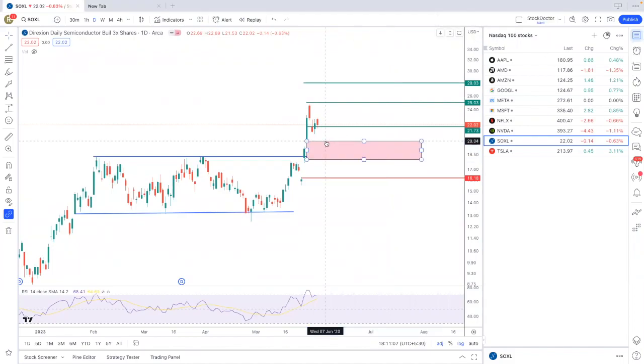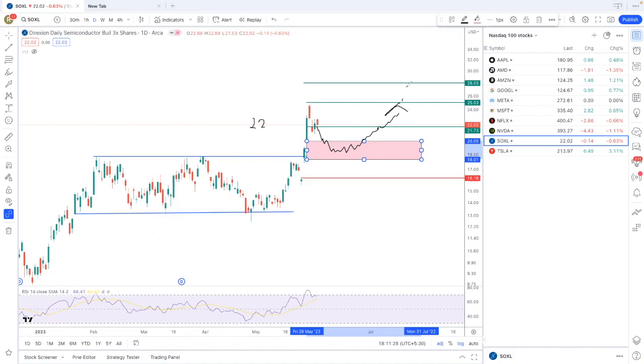If it comes near the zone of 20 to 18, right? If it starts trading like this and then again goes up. Two possibilities: either one should add now at the current price of 22, or add between 20 and 18 to average it, so that one can look for the targets of 25 and 28. These are the minimum targets. If it starts trading below $18, then $16 is the downside target.